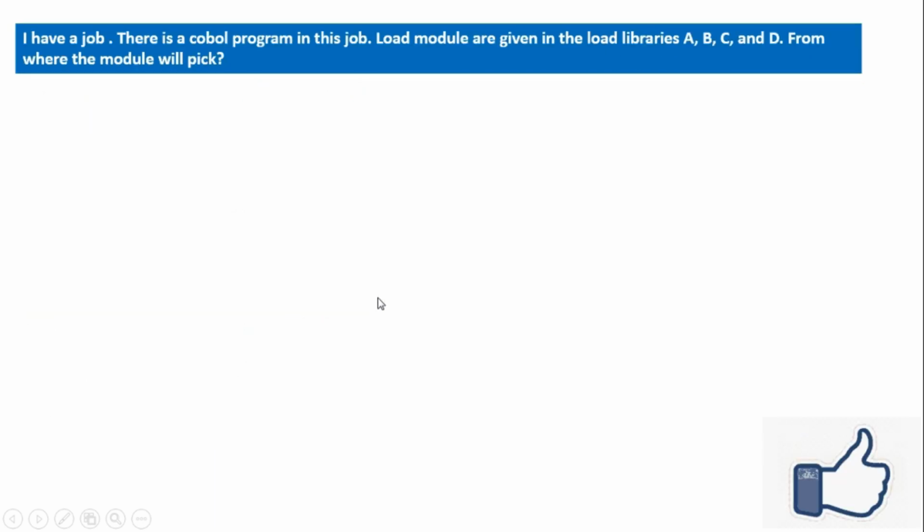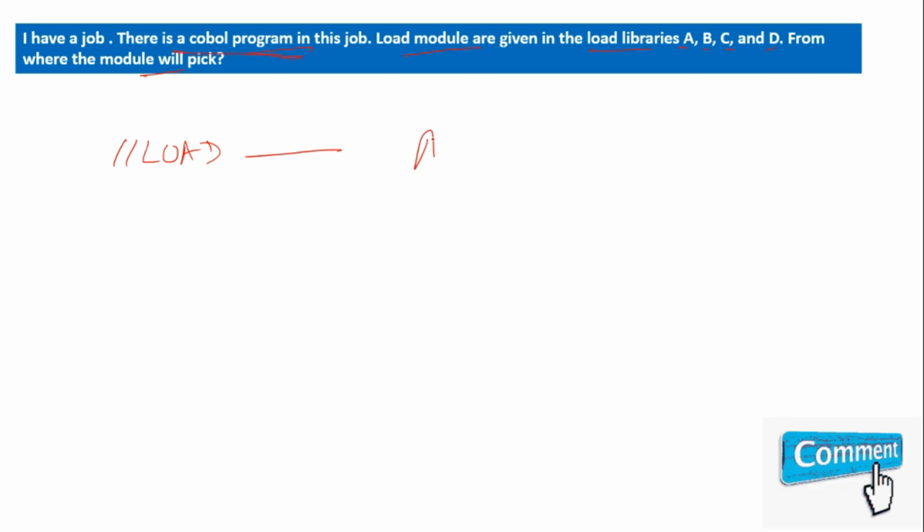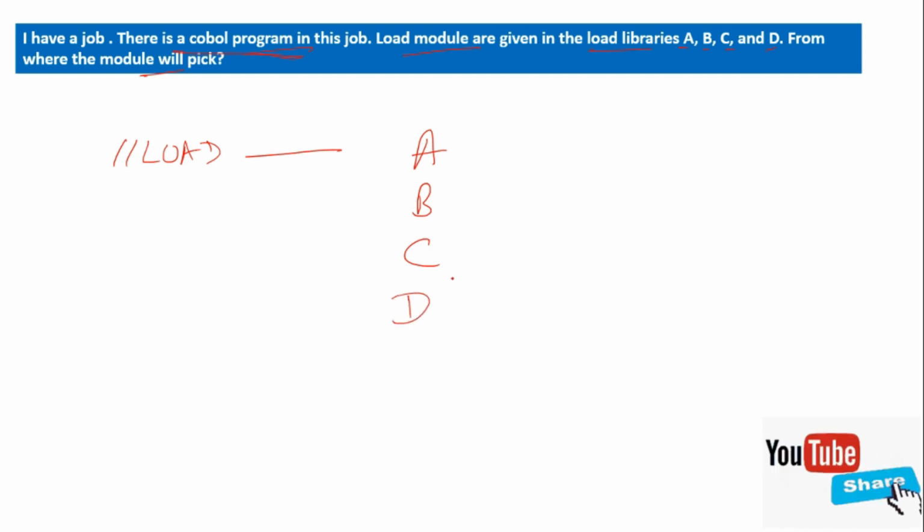Okay, guys. And next question is: I have a job. There is a COBOL program in this job. Load modules are given in the load library like A, B, C, and D in an order. And from where will the module be picked? Like I have load library. First is the A library. Second is the B library. Third is the C library. And fourth is the D library.